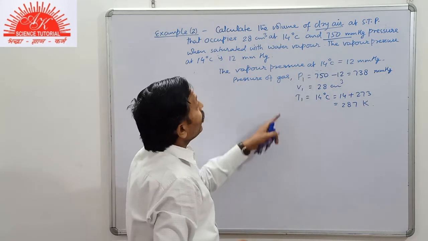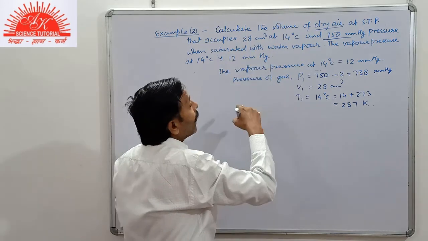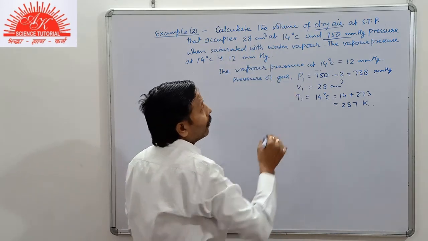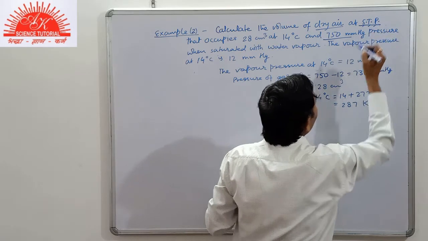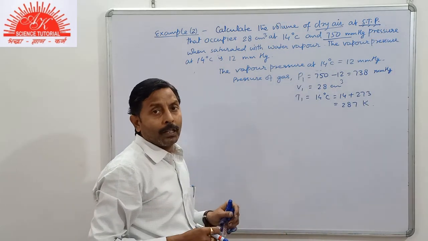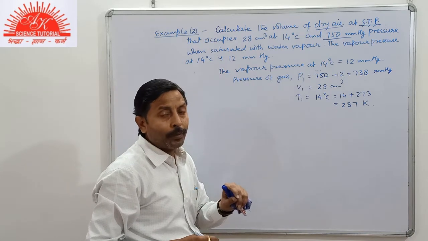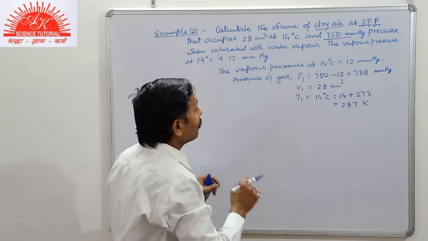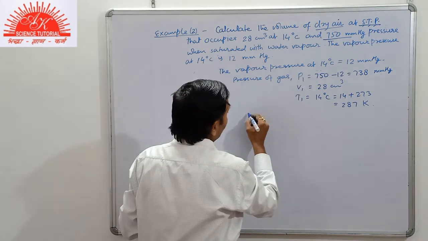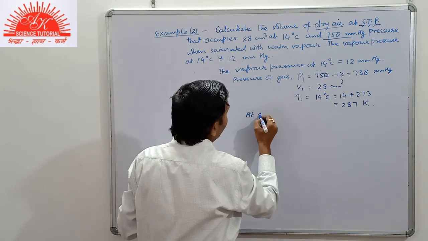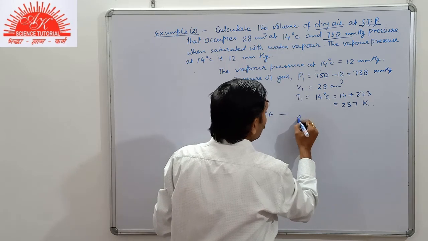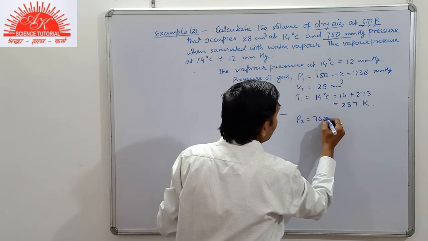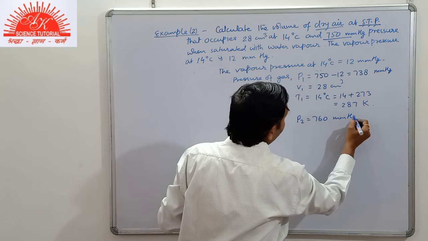Now we have to find the volume at STP. The term STP means standard temperature and pressure. It has fixed values. We must remember them every time. So now at STP, P2 pressure is 760 mm of Hg.